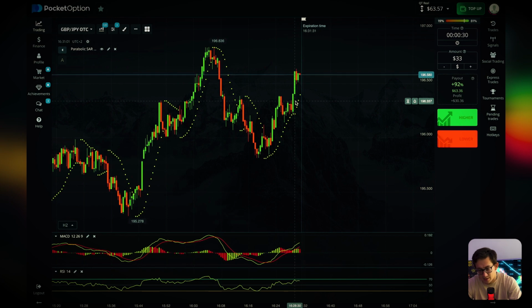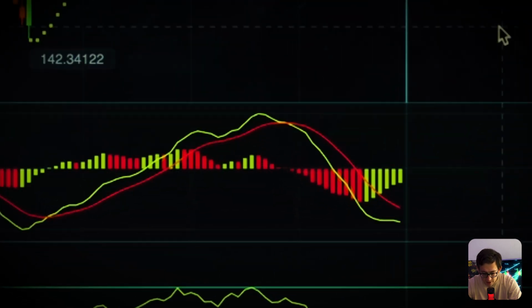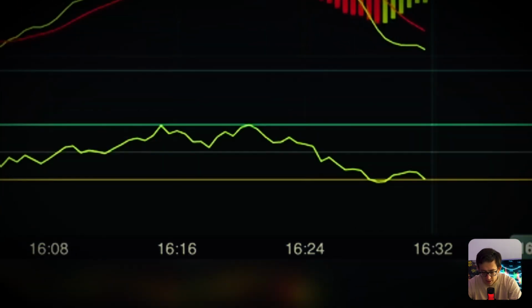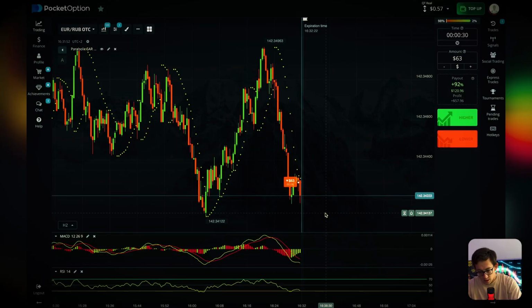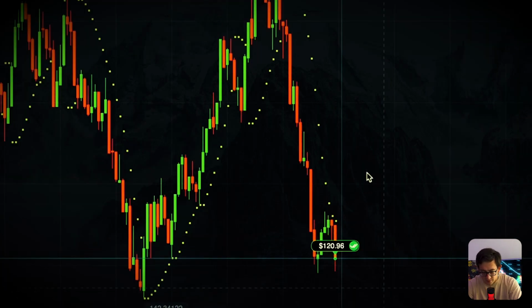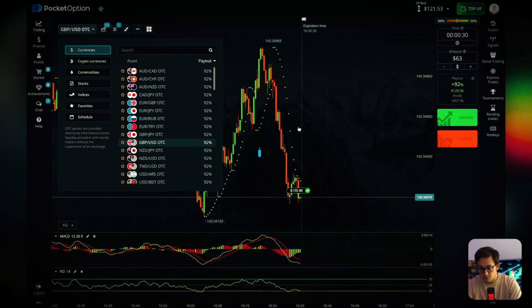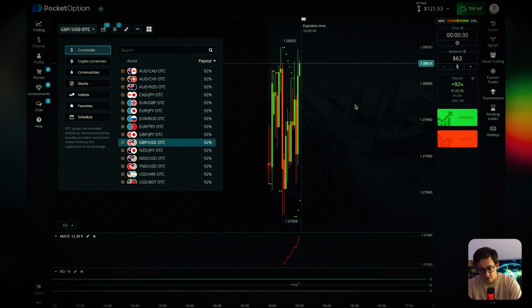$63 on my account. And so gang, I'm going downward because MACD shows us an intersection of the 2 lines in the down zone. And RCI shows us a very clear signal for bearish trend, guys. And parabolic SAR too gave us a very clear signal for bearish trend, and yeah, we get this profit, guys. So it's very cool. And moving on, guys, it's very fast trading today.